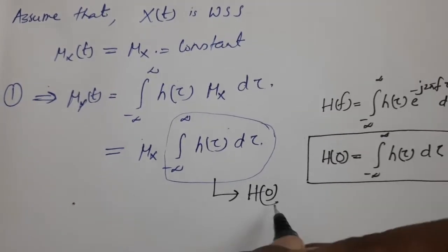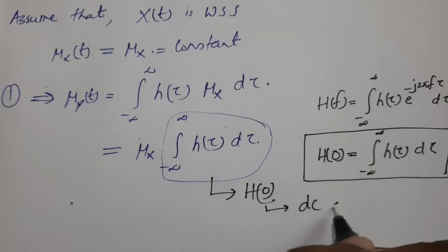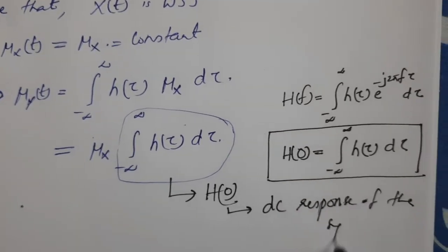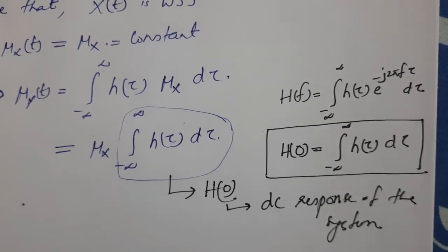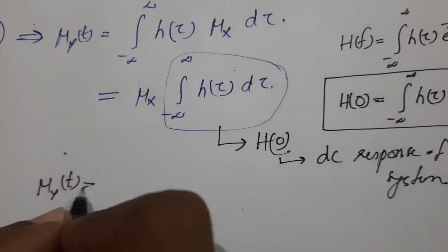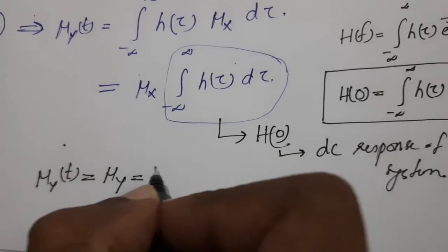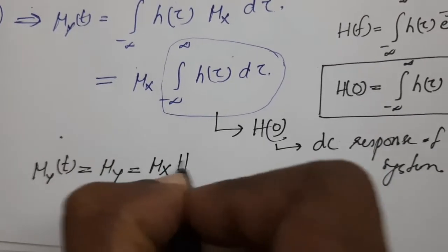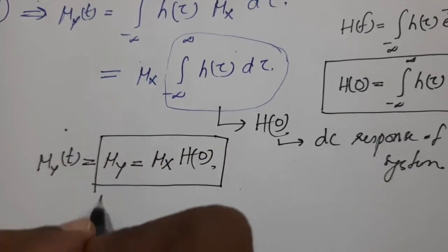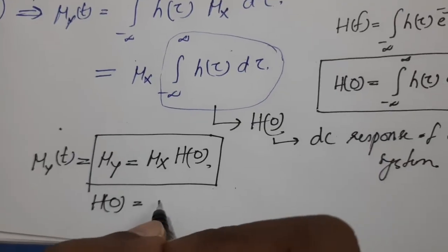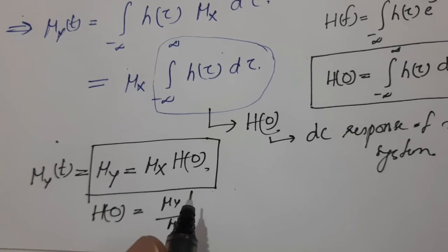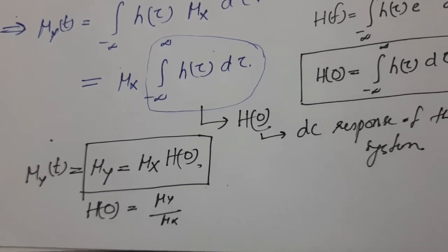What is H(0)? H(0) we call the DC response of the system. So that is mu y(t). So mu y(t) equals mu y equals mu x into H(0), where H(0) is equal to mu y by mu x, which is the DC response of the system.